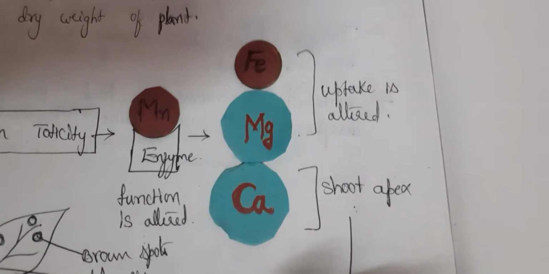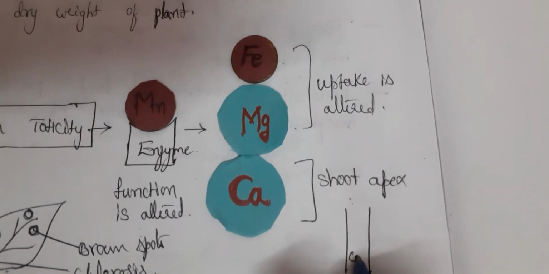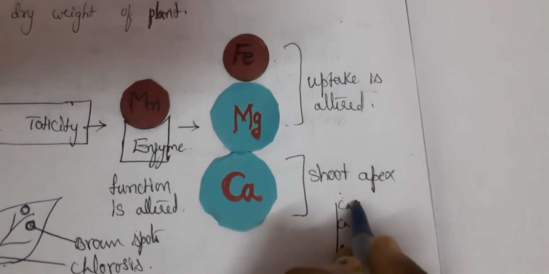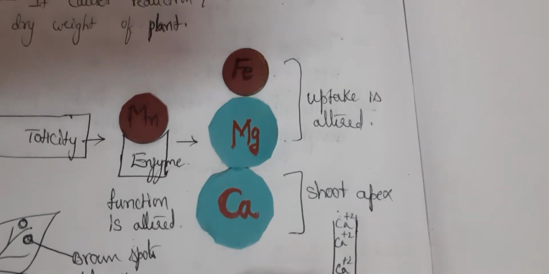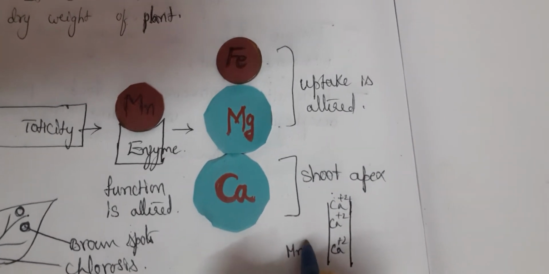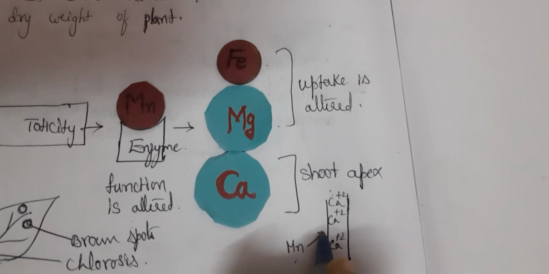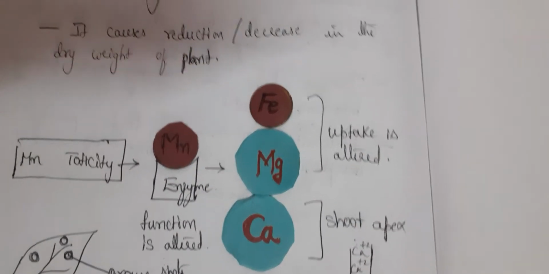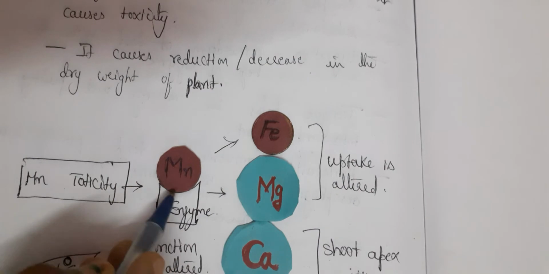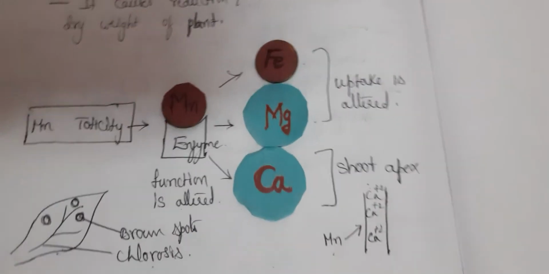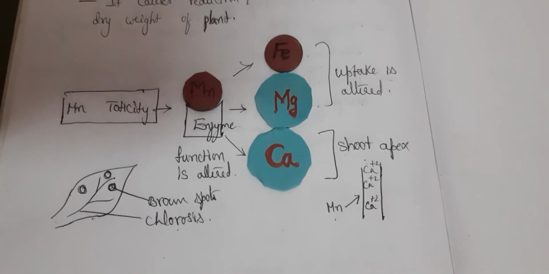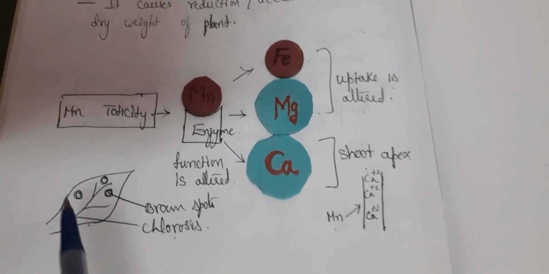So if there is a plant shoot system, calcium has to move inside the shoot. It has to be transported. But this is also affected if manganese is present. So manganese competes with calcium also. Manganese competes with iron, manganese competes with magnesium, and manganese also competes with calcium. And it affects the plant growth.